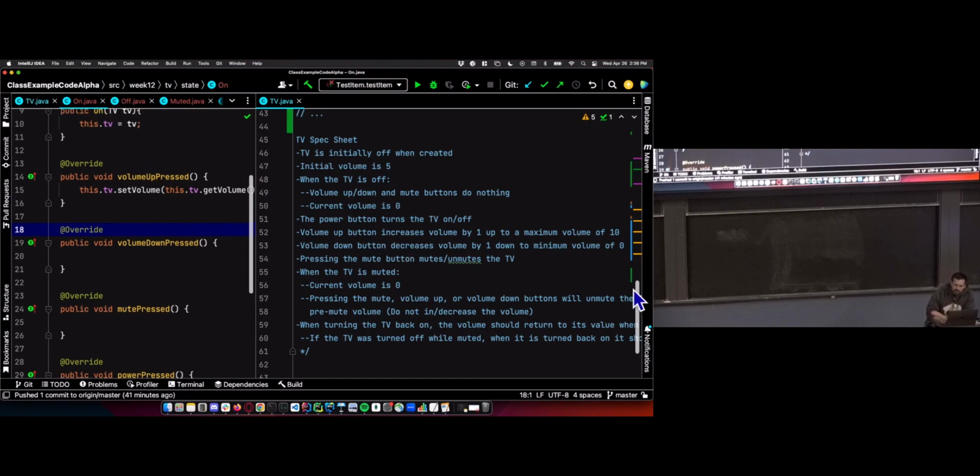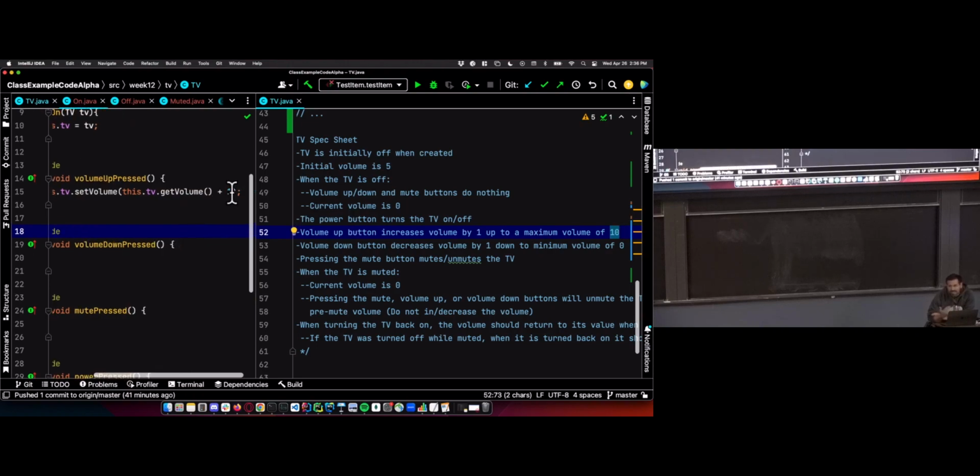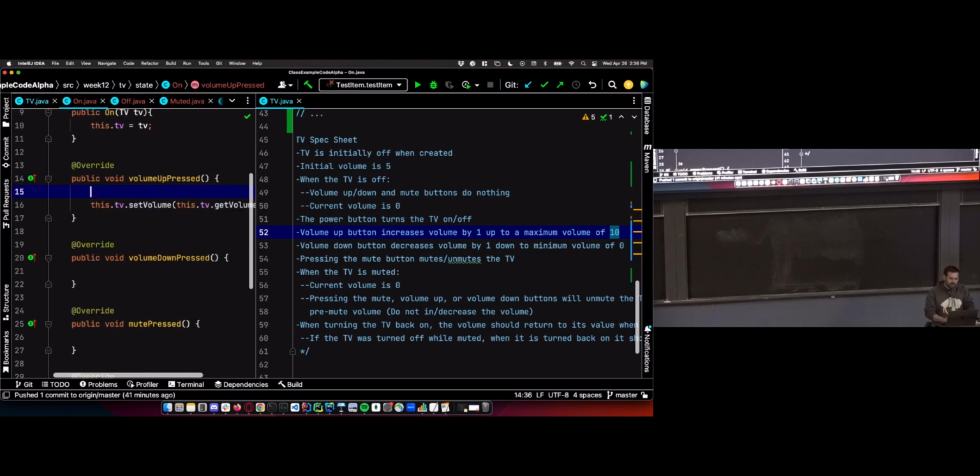But we have a problem here. We got a max volume of 10. How are we going to handle this? So this is just going to increase the volume, and we can just blow past 10. We can have a volume of 100 if we want with this code. So we got to do something a little different, and we have to do it without saying if volume greater than 10, volume equals 10. That's the natural thing we would want to do. And we're gonna cheat just a little bit with this one.